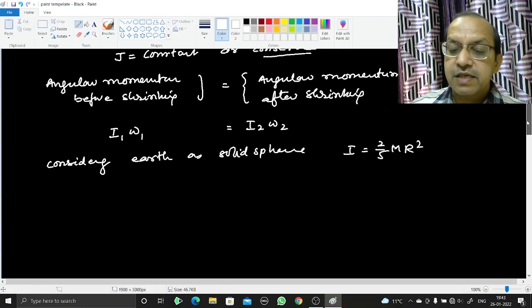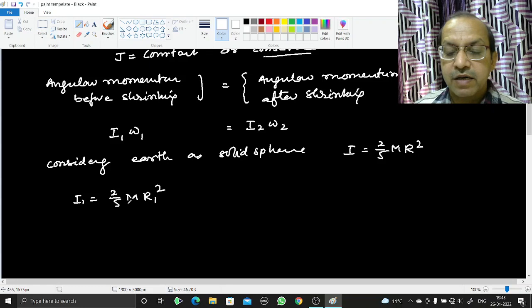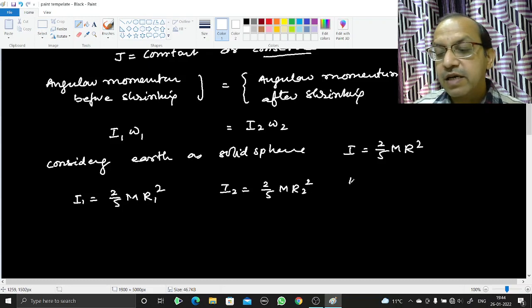In the first case, it is I1. So I1 will be 2 by 5 mR1 square. I have not written m1, m2 because the mass remains unchanged. In the second case, after shrinking, I2 will be equal to 2 by 5 mR2 square. But it is given that it shrinks to half its present radius.